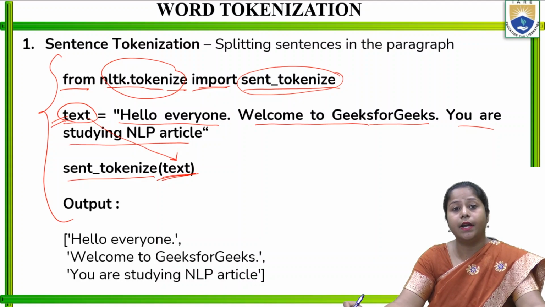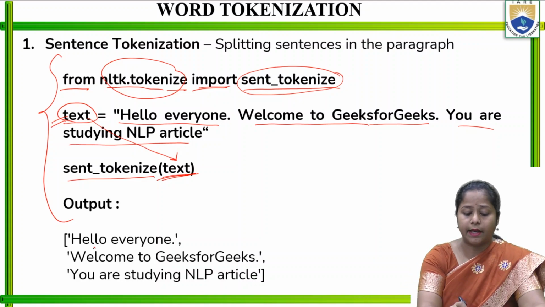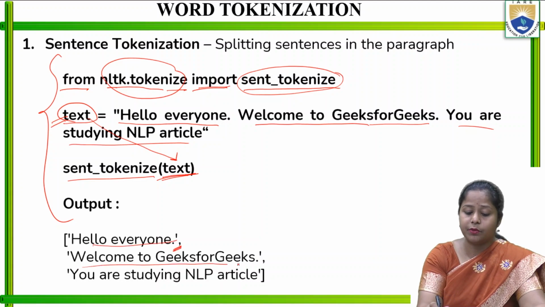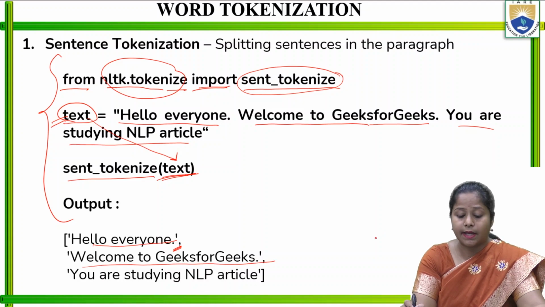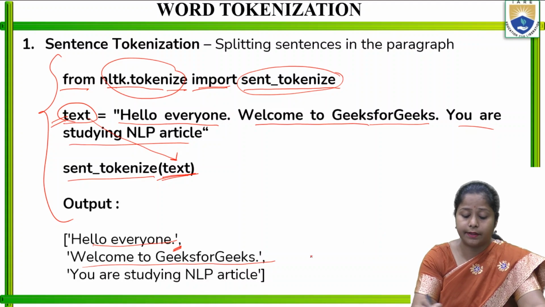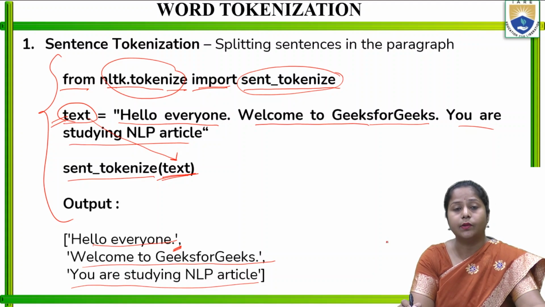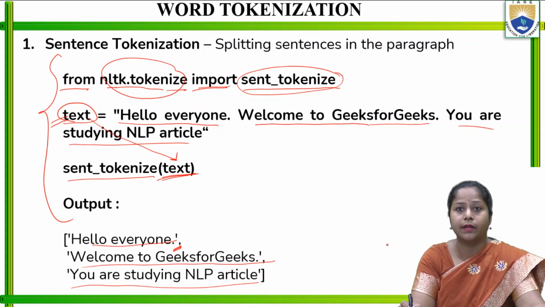Then it is going to give the output: Hello everyone, that has been made a token. The next is Welcome to Geeks for Geeks, another sentence as a token, and the other sentence as a token is You are studying NLP article. Like that we can make the different sentences into tokens.